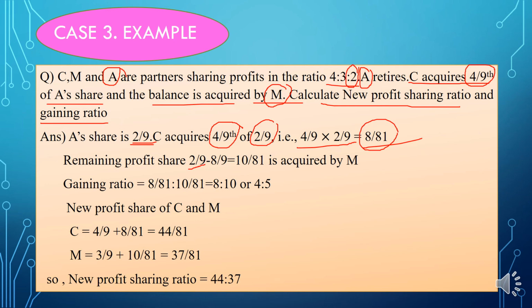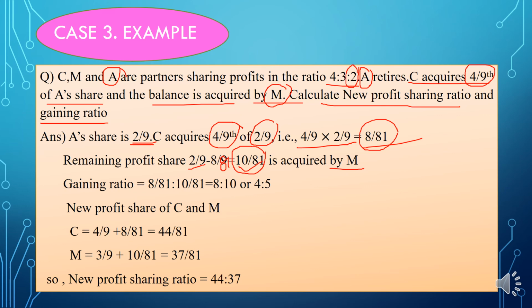Okay, there is a mistake here, it is 8 by 81, not 8 by 9. So deduct 8 by 81 from 2 by 9, and you will get 10 by 81. You need to take 81 as the LCM. So this is the share that is acquired by M from A.